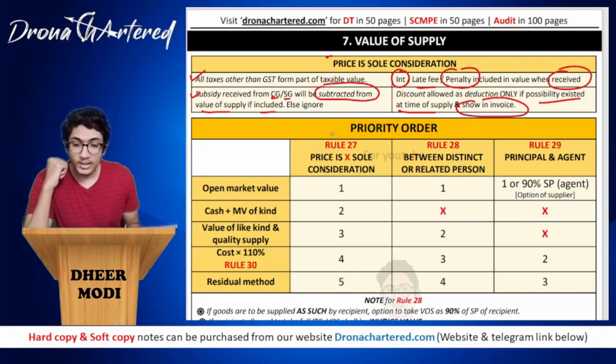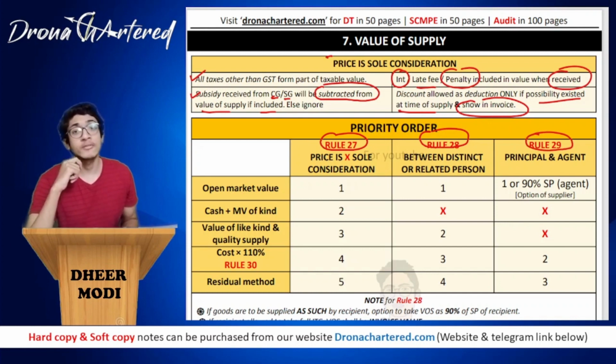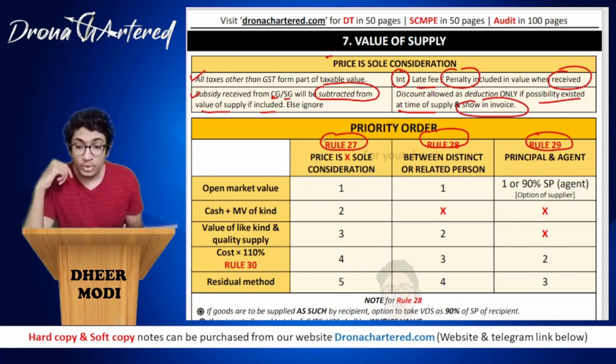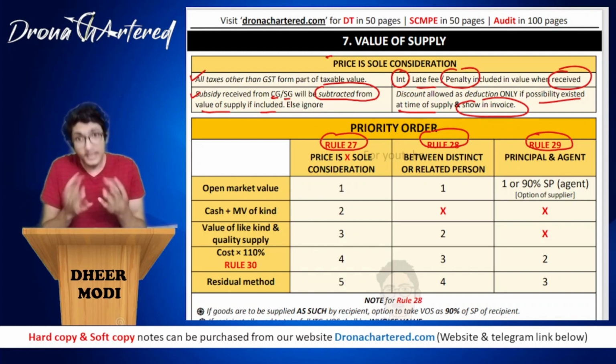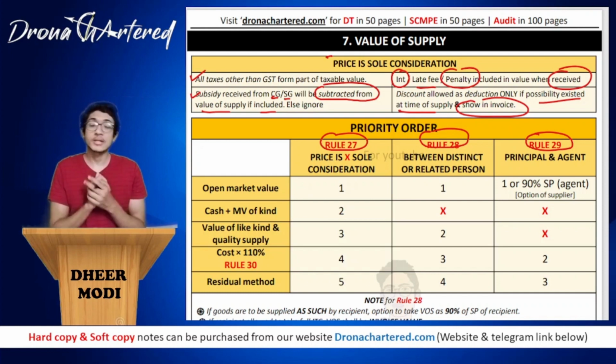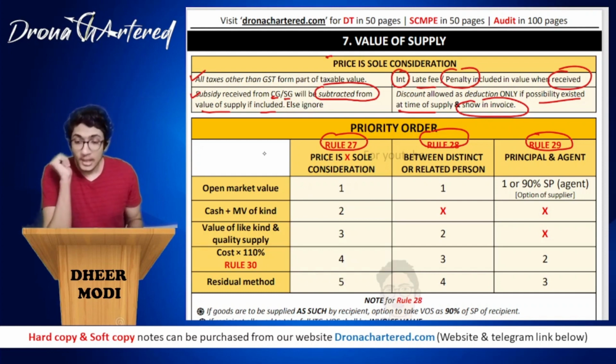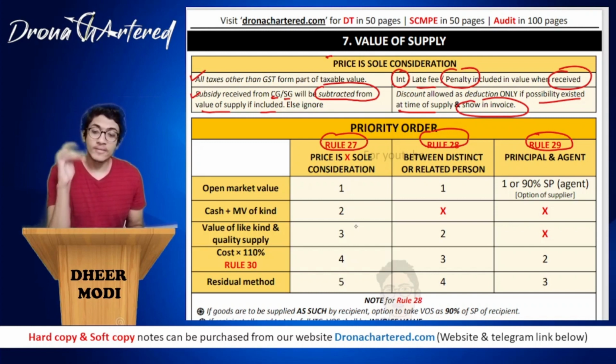Okay, now there are three other rules. When price is not the sole consideration, that is your rules 27, 28, and 29. So your rule 27 is when price is not the sole consideration. In such a case, for example, we are doing a barter. In such a case, how will you identify the value of supply? These are your priorities. This is the priority order, in what way you will be checking.